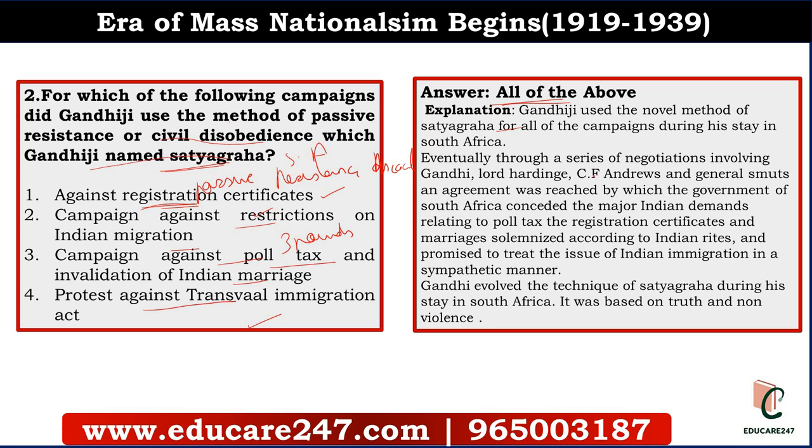Because of this, after a series of negotiations involving Gandhiji, Lord Hardinge, C.F. Andrews and General Smuts, an agreement was reached by which the government of South Africa conceded the major Indian demands relating to poll tax, the registration certificate, and marriages solemnized according to Indian rites. This method showed Gandhiji that through non-violence you can win what you want. Tolstoy Farm was also set up to support these satyagrahis